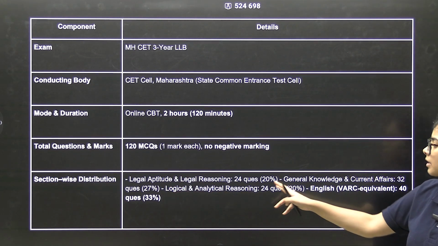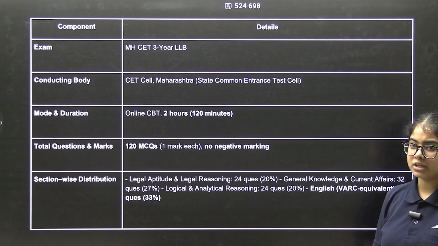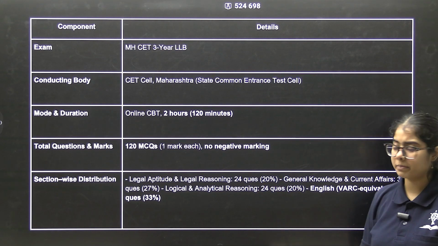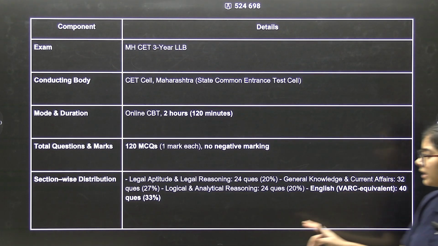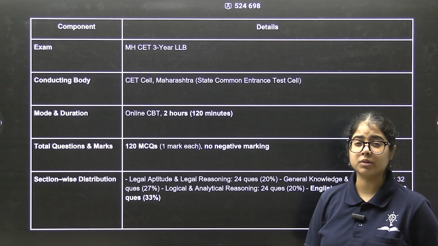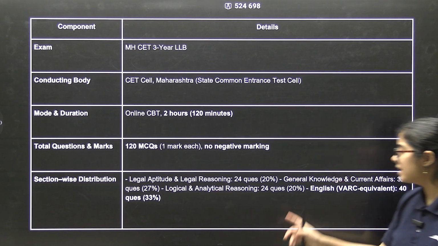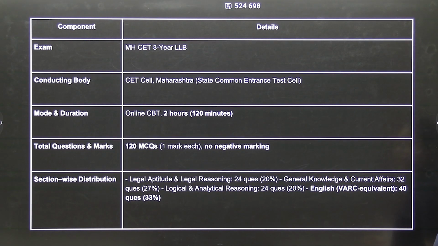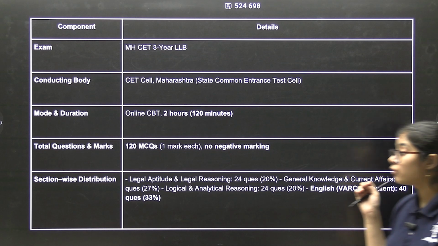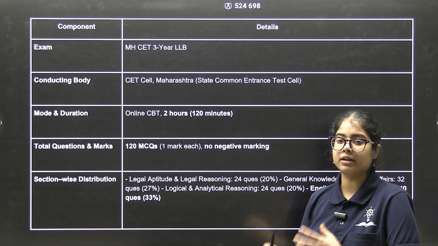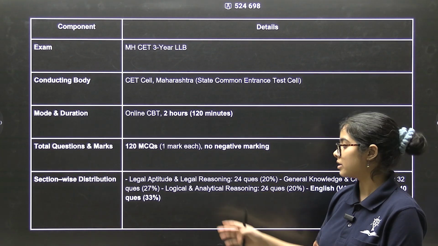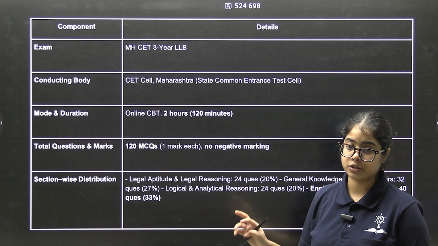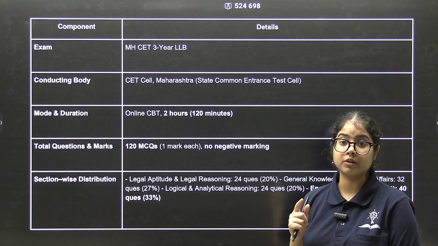The legal section is 24 questions, so 24 marks, 20% of the paper. GK is 32 questions, so 27% of the paper. LR is 24 questions, so 20% of the paper. And English is 40 questions, so 33% of the paper. It is the highest amongst all of the other sections. Highest number of questions, highest number of marks.